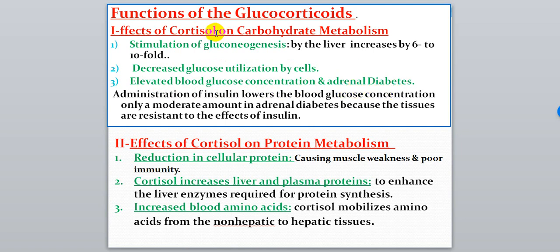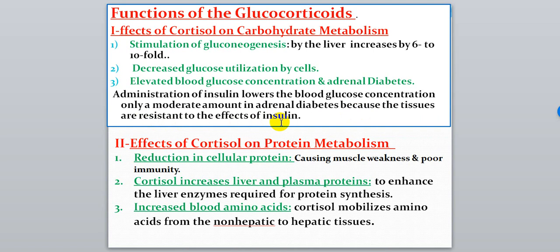So cortisol leads to building and conserving of glucose in the body, especially in the liver, and by this causes adrenal diabetes. Administration of insulin lowers the blood glucose concentration only a moderate amount in adrenal diabetes because the tissues are resistant to the effect of insulin.